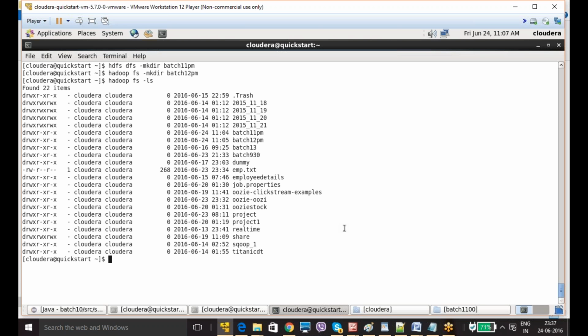Basically, we get the files into our Hadoop system from other source systems, from Oracle or mainframe or MySQL or SQL Server, from different systems we are getting the files.